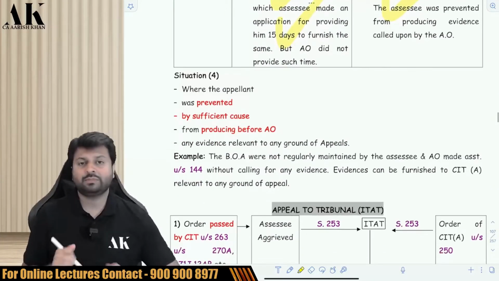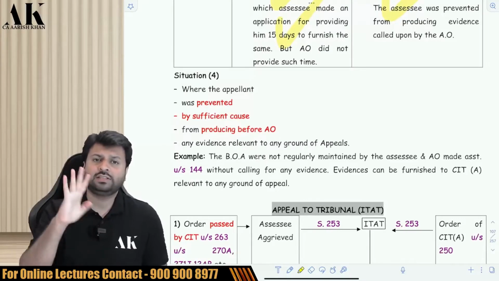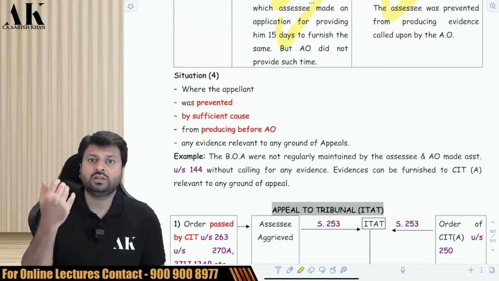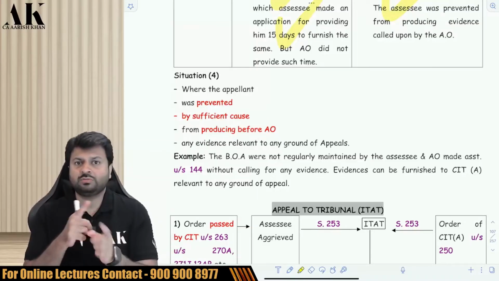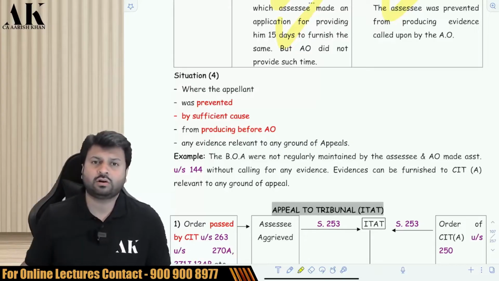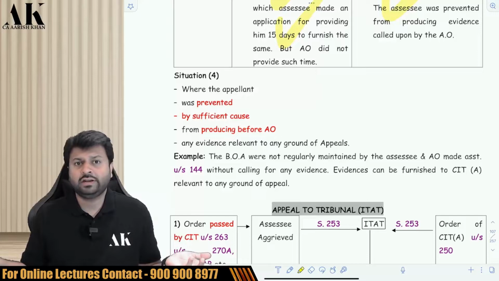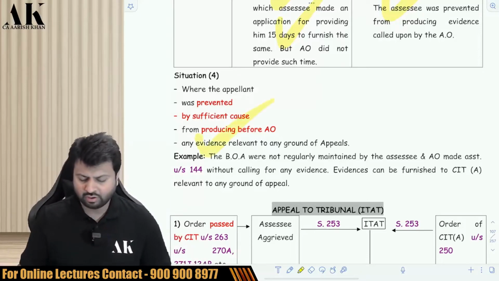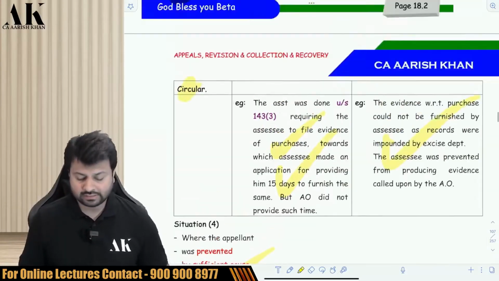Next, you are prevented by sufficient cause. Again, the AO did not ask and passed the order. For example, in case of 144, in some of the cases the AO did not issue your show cause notice also. Do you remember that? Where you regularly change your books of accounts from mercantile to cash, cash to mercantile, the AO directly passes an order. Suppose the AO directly passes the order and gives you the assessment order and did not ask you for any documents. Don't worry, you can put forth those documents in front of CIT appeal and he will consider your additional evidences. So these are the 4 circumstances in which the CIT appeal will consider your additional evidences.